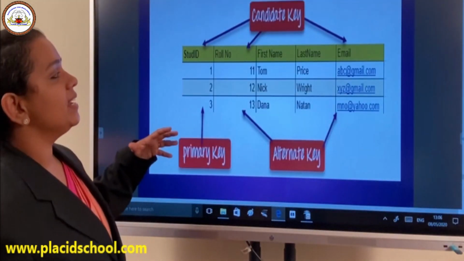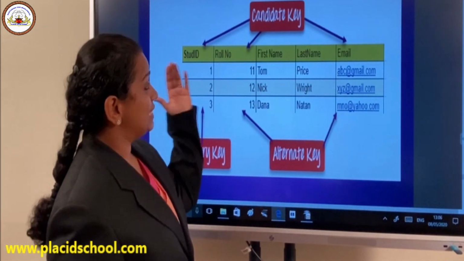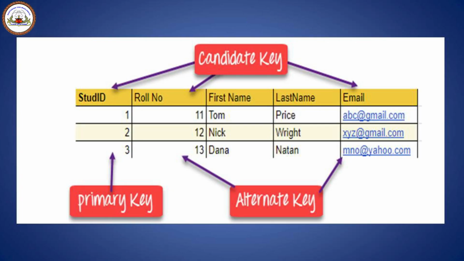Now let us see an example to see which are the different candidate keys, which is the primary key, and which are the alternate keys. So let us take a student table. Here there is student ID, roll number, first name, last name and email ID. Here, if you see, the primary key has some condition.